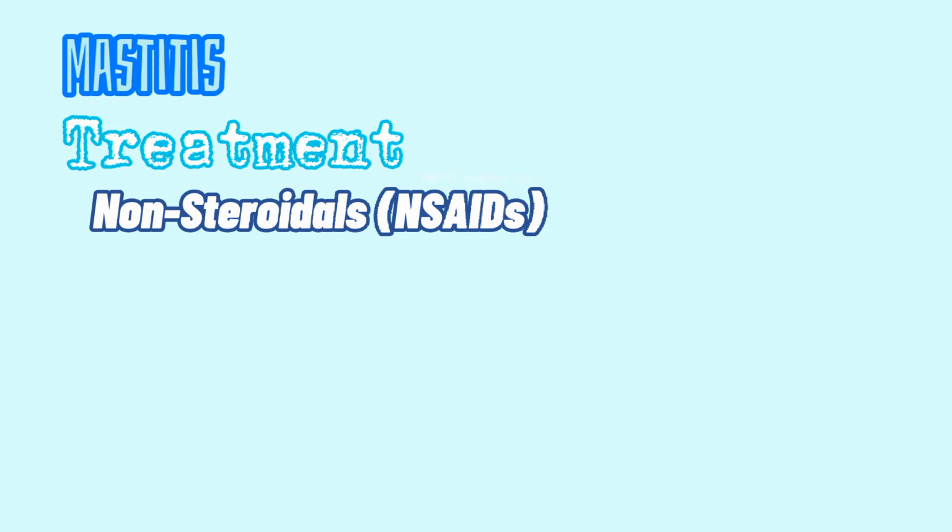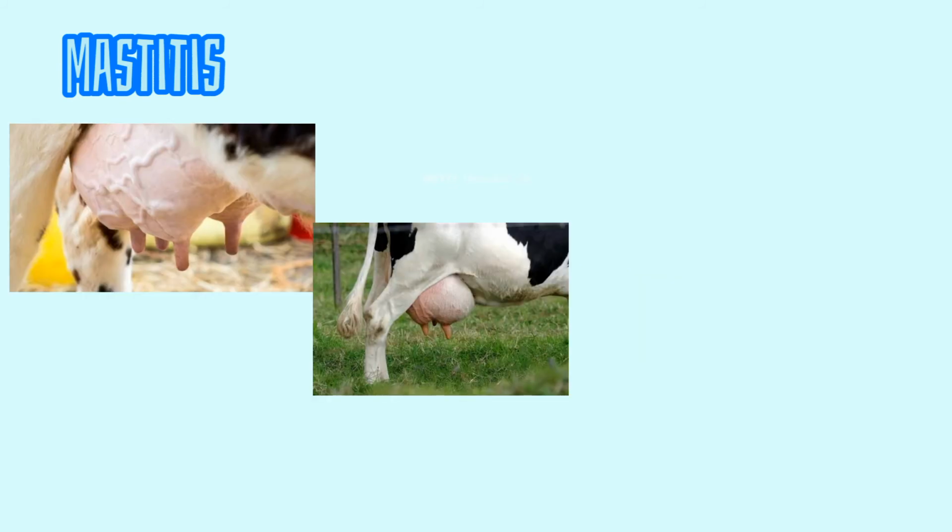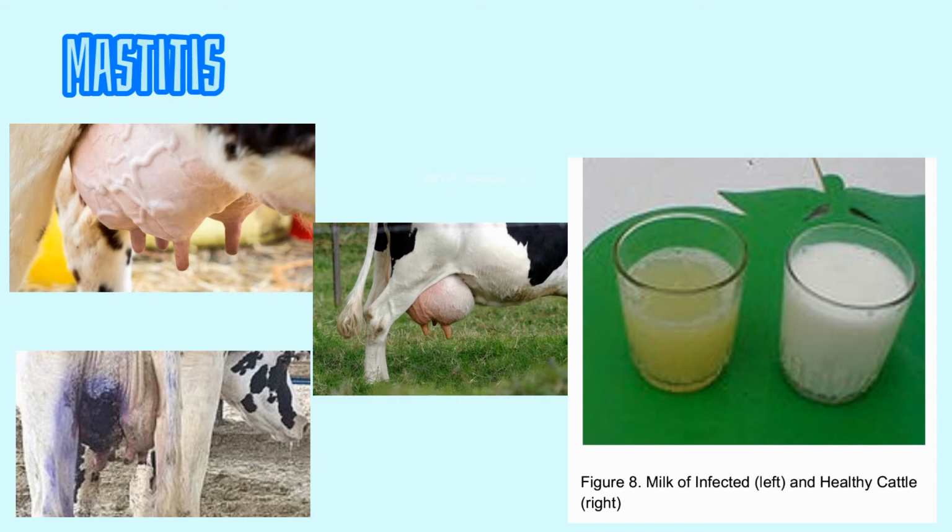Other methods are the non-steroidals. These are aspirin-like drugs that reduce the inflammation and pain caused by mastitis. They have proven very useful in severe cases of mastitis, but there is now increasing evidence of their usefulness in mild to moderate cases. It was also observed that cows treated with both intramammary antibiotics and non-steroidals had lower cell count, better cure rates, and better fertility compared to cows treated with antibiotics alone. Here are some pictures of dairy cattle infected with mastitis.